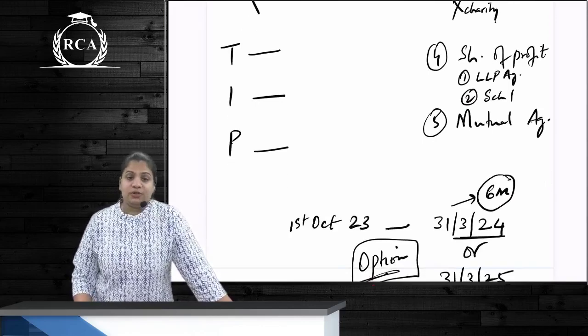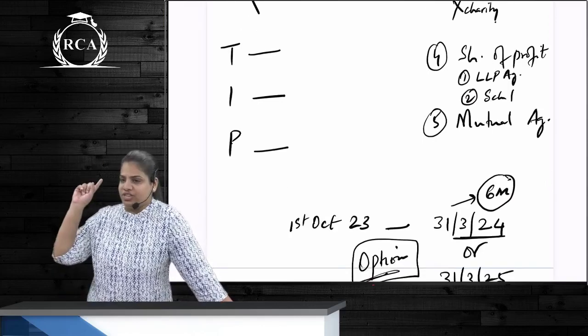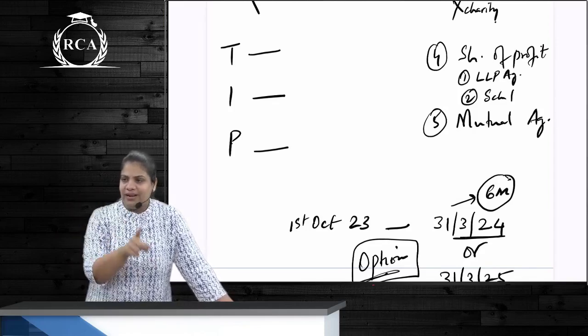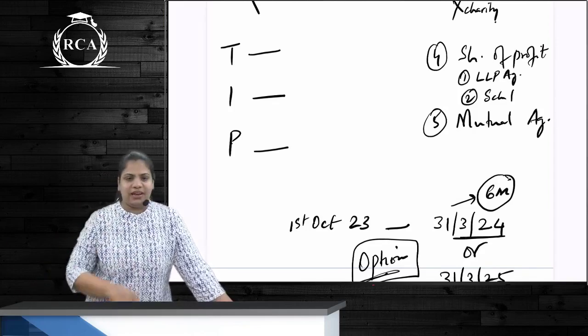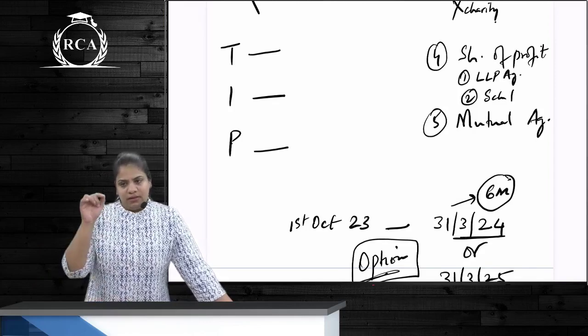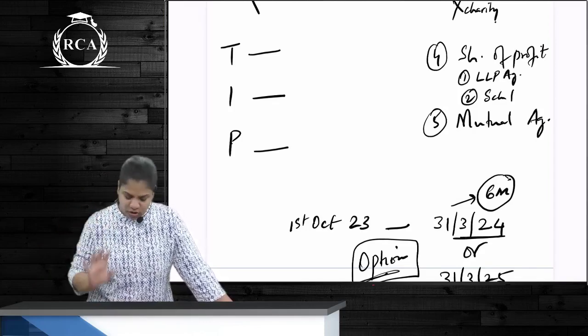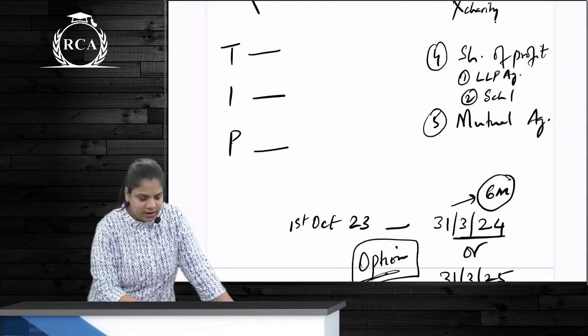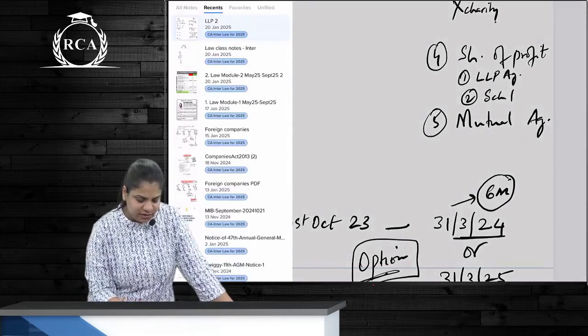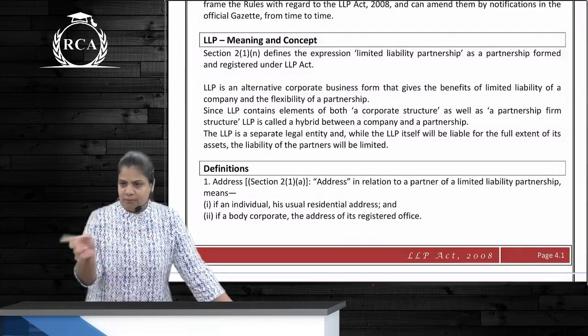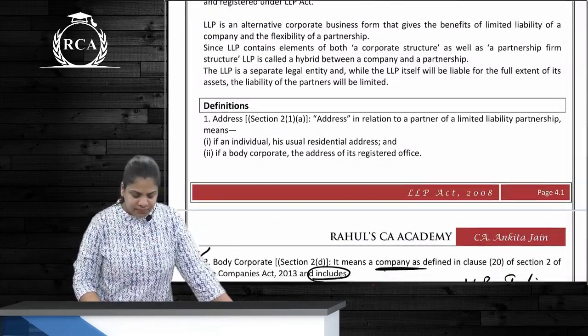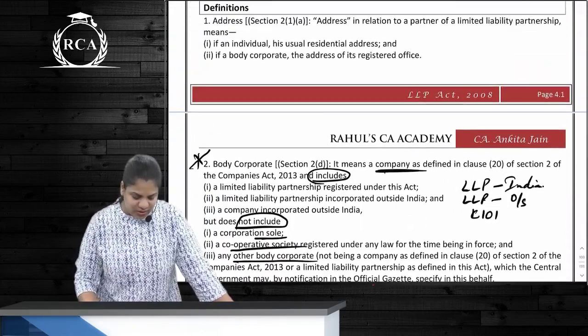And last is mutual agency in case of partnership is what? Partner is an agent of other partners. In case of LLP it is? Partner is an agent of the LLP, but not of the other partners, correct? So these were the characteristics, and even if you get differences, ये same point उल्टा करके लिख देना, ठीक है? Okay, then certain definitions we had.